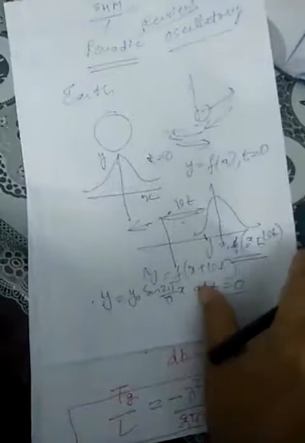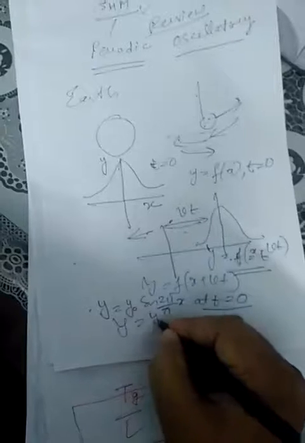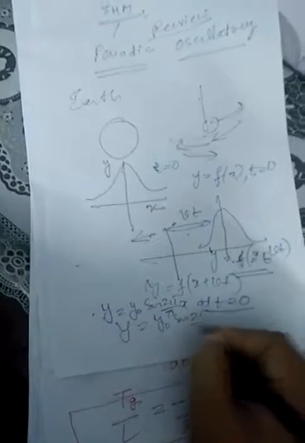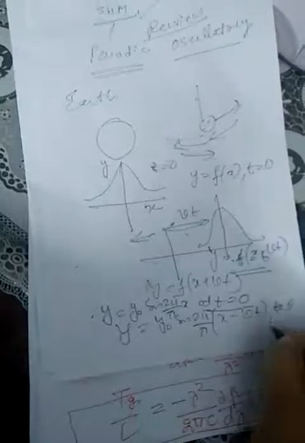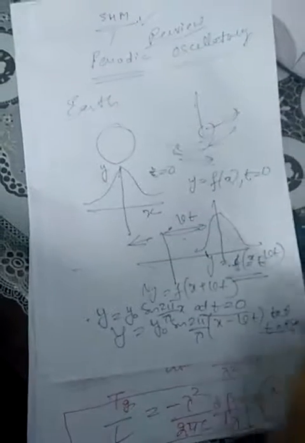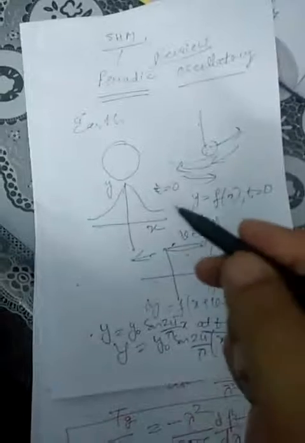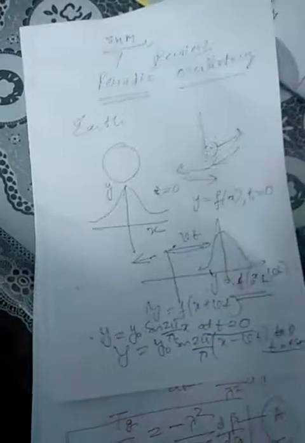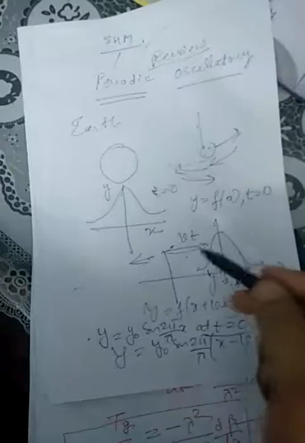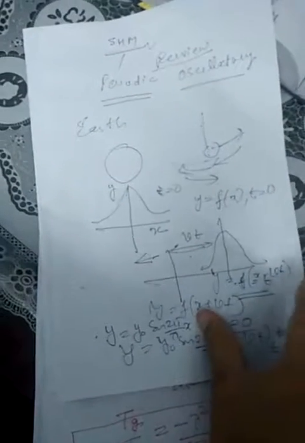Now let us say at time t equal to t2, what is sine 2 pi by lambda into x minus vt? This is the part which we are going to explain, where lambda is the wavelength. 2 pi by lambda is called the propagation constant. So that is the part of the wave which we are going to take. That means at the initial position and after a certain time we have taken the two waves. How they act as a simple harmonic, let us see.